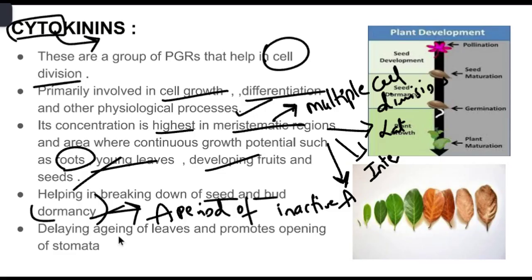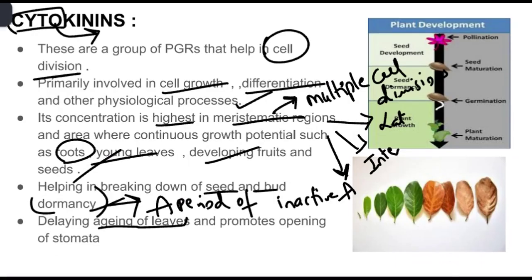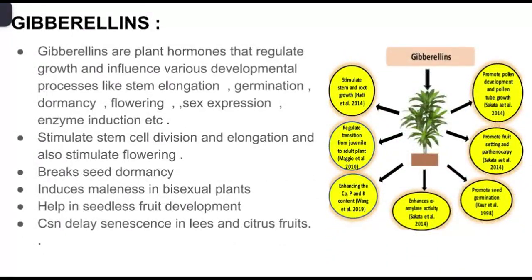Okay, so they also delay the aging of leaves. That means it doesn't make the leaves fall off, and they also promote opening of stomata. Next, coming to the third important one, that is gibberellins. Gibberellins are also plant hormones that regulate growth and influence various activities. It is basically the same combination of auxins and cytokinins, but they have some other extra characteristics. For example, they even break seed dormancy, same as cytokinins. They also bring about stem elongation and stimulation of flowering, same as auxins, and they induce maleness in bisexual plants.